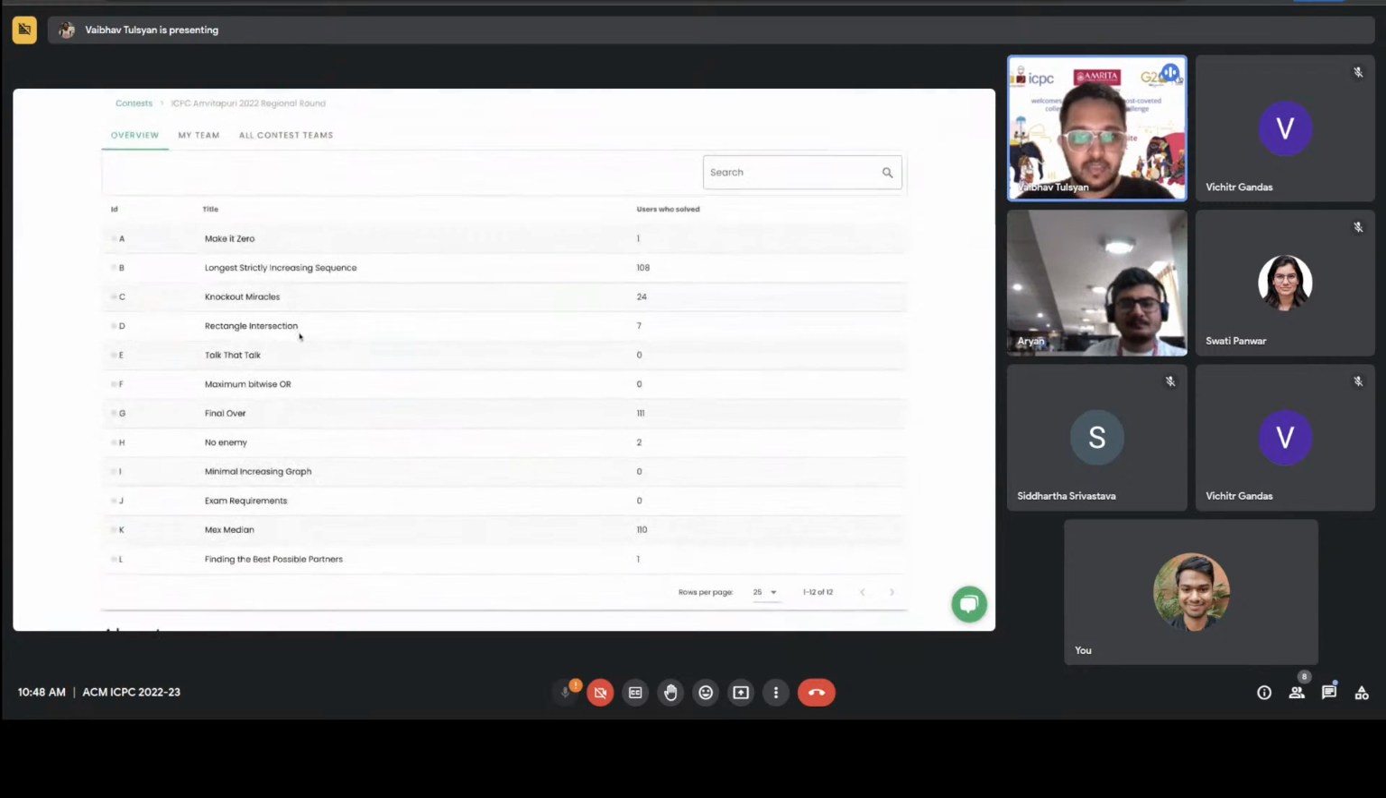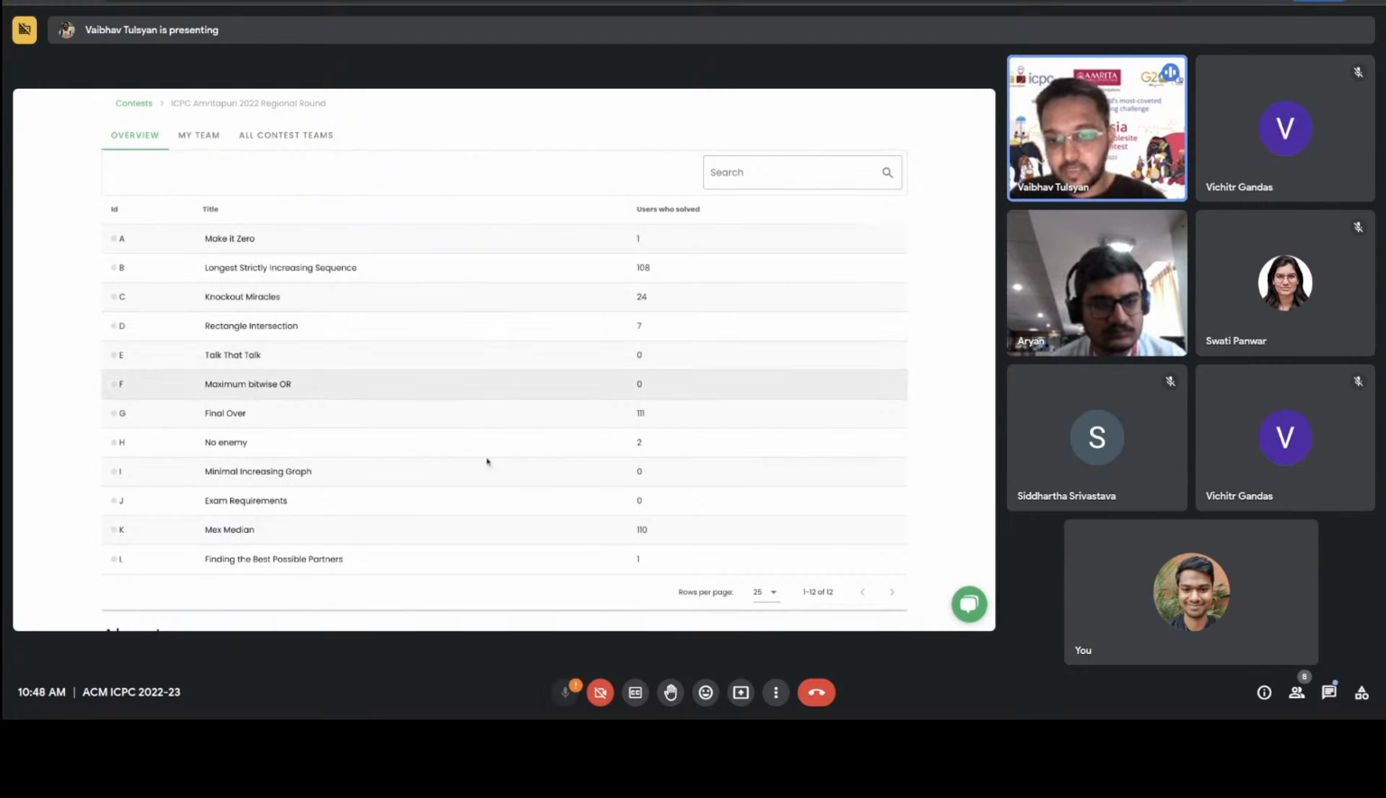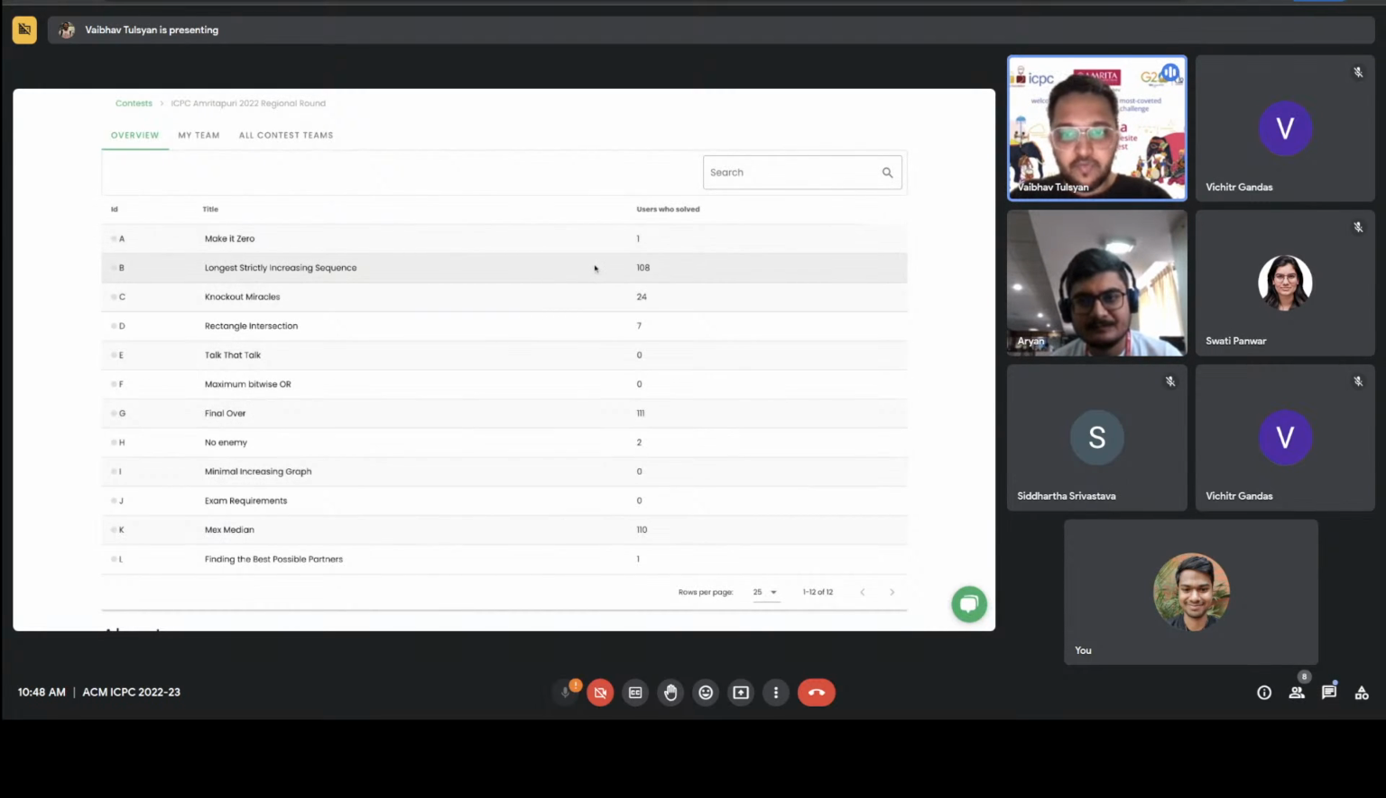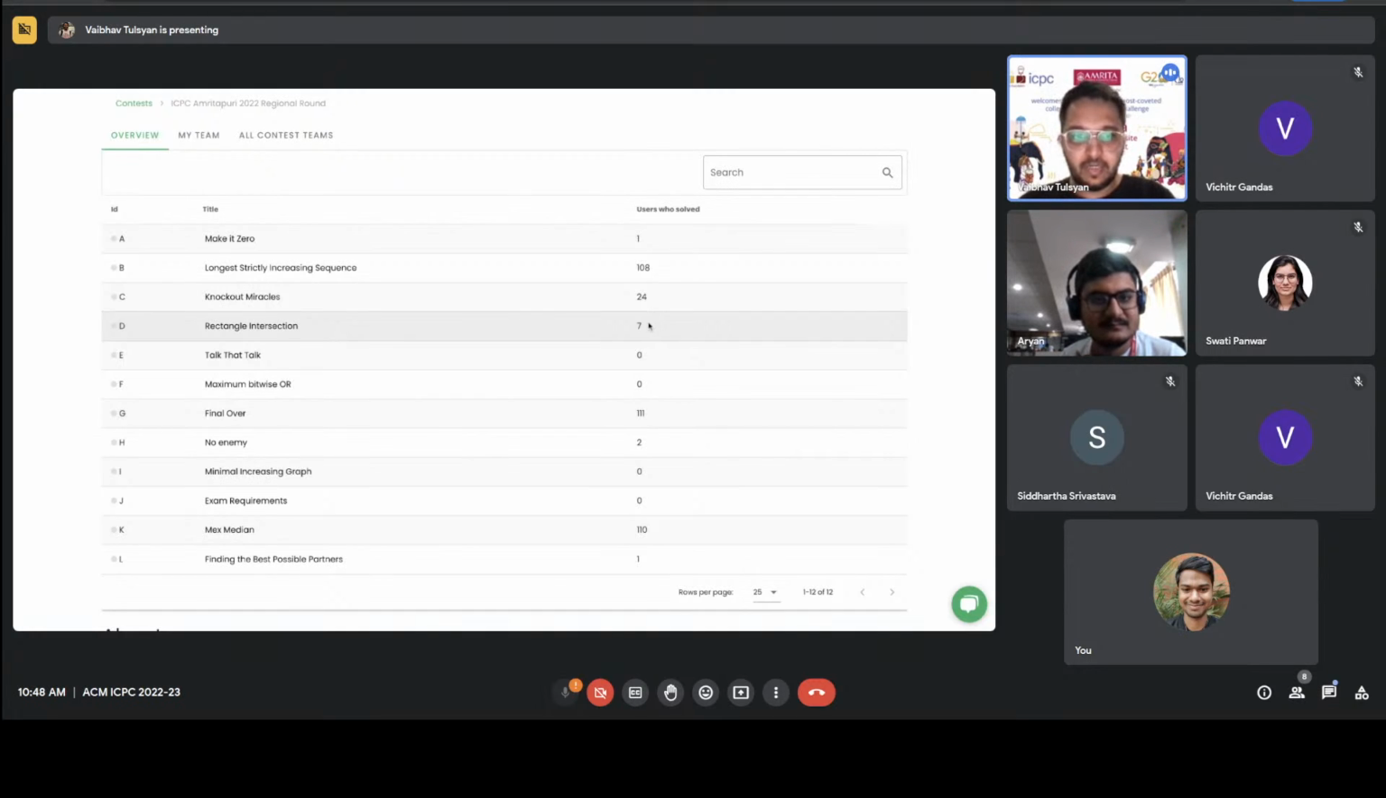All right, let's just review the problem set once again. So the easiest problems are still in a similar state, but we are seeing some more activity on knockout miracles. We already have 24 ACs on this, so it looks like a lot of teams are going to start attacking this one. Rectangle intersection is solved by 7 people, so we'll probably look at it next. While finding the best possible partners and make it 0 are still solved by only 1 team.